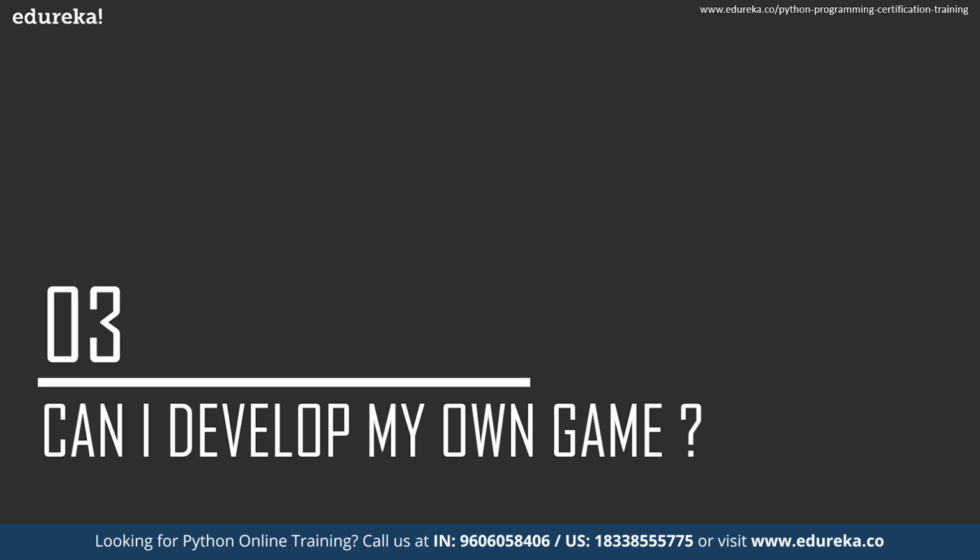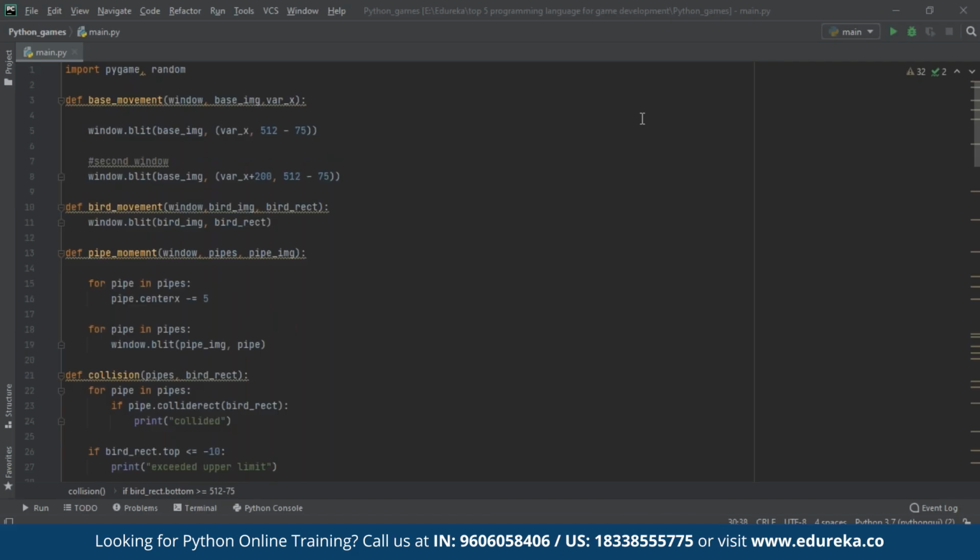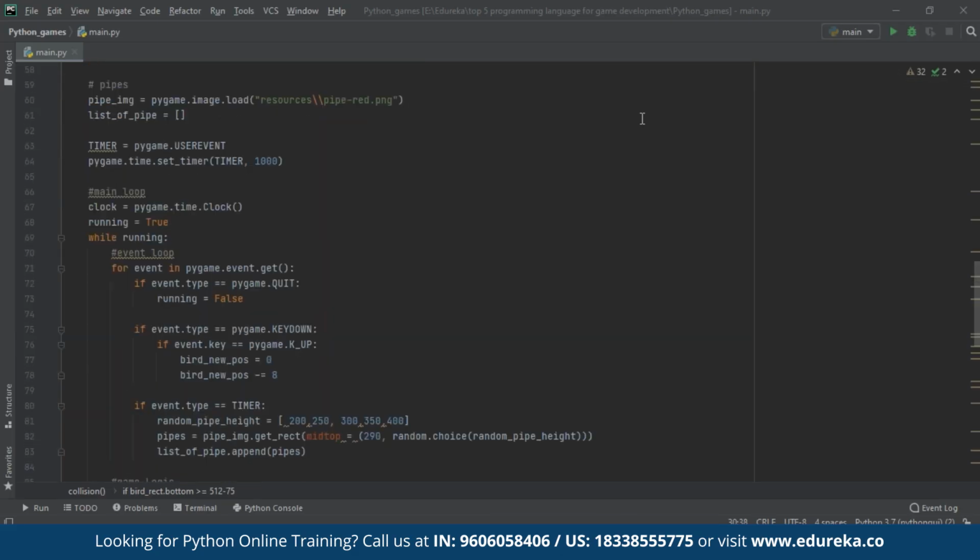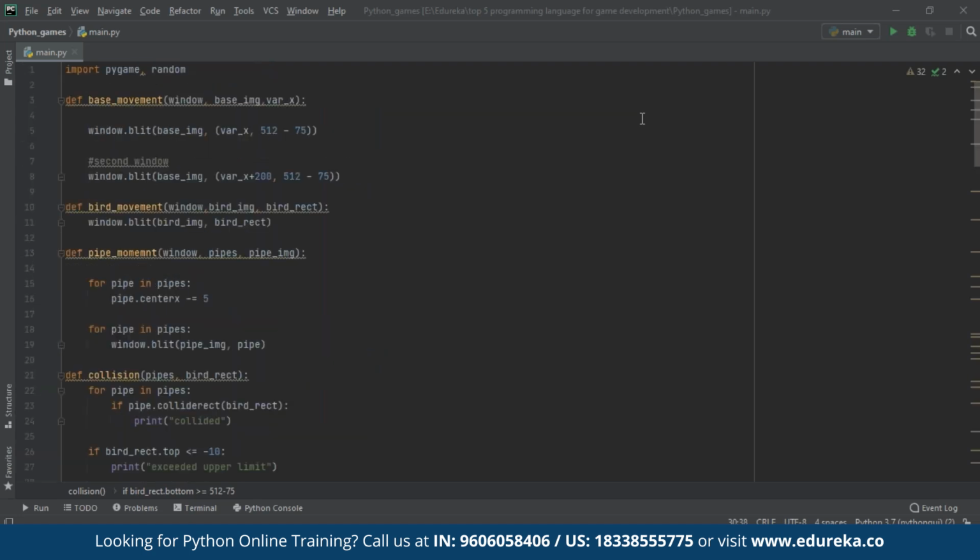Let me now move to my code editor and show you how we can develop a simple Flappy Bird game using Python. Alright, so as you can see here, we have come to our code editor and there are a couple of lines of code. Before I explain this code, let us understand what we want to achieve over here. First and foremost, we want to create an application window.